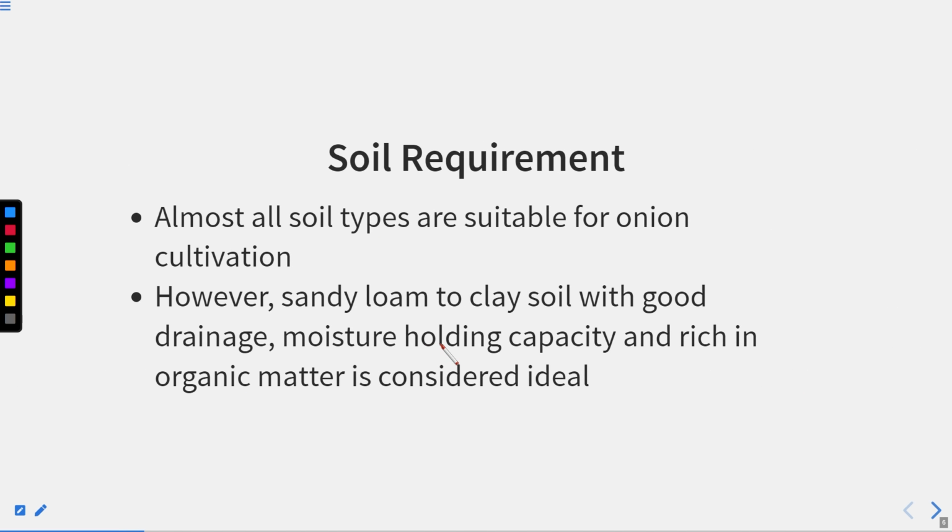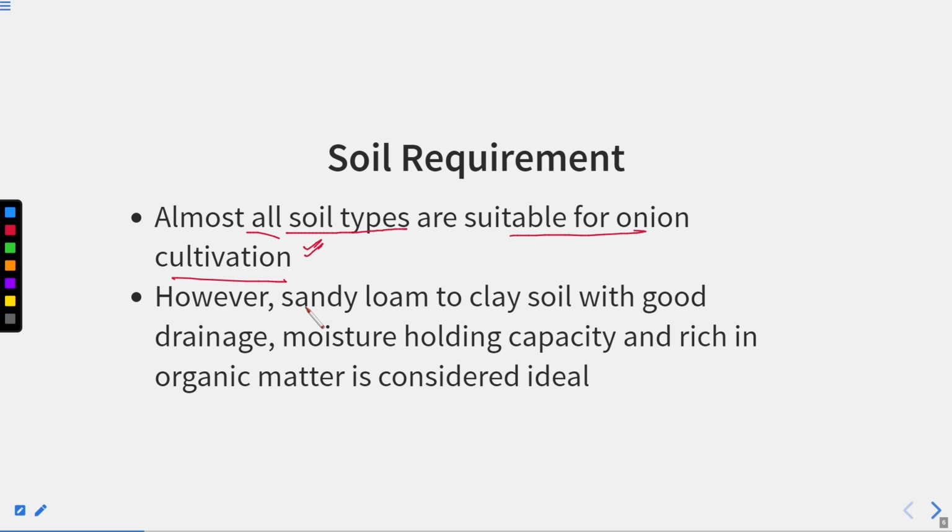Now let us study the soil requirement. What type of soil does this particular crop require for its proper growth? Almost all soil types are suitable for onion cultivation. This is very good, that any type of soil you have, you can grow onion.